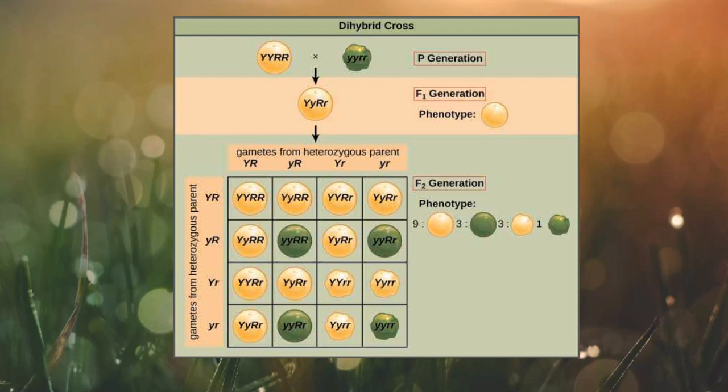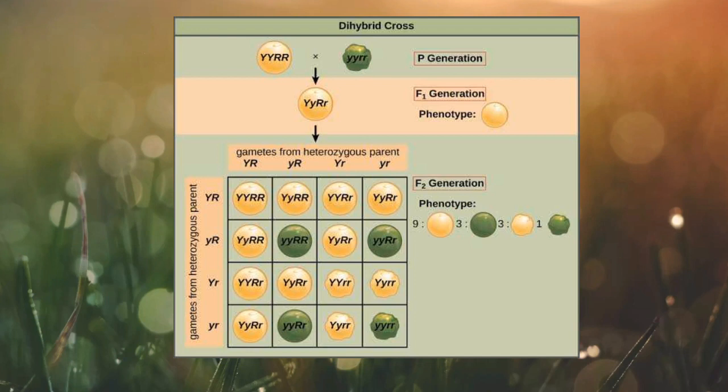For the second generation, or the F2 generation, he then allowed the selfing of the F1 plants, which gave four results: yellow and round, yellow wrinkled, green round, and green wrinkled. We have the two parental combinations and two new combinations. So the ratio for that is 9 to 3 to 3 to 1.